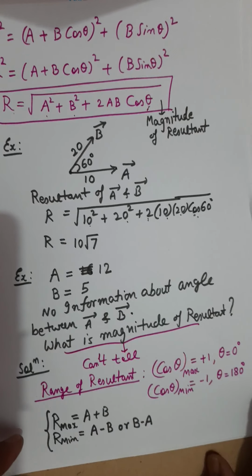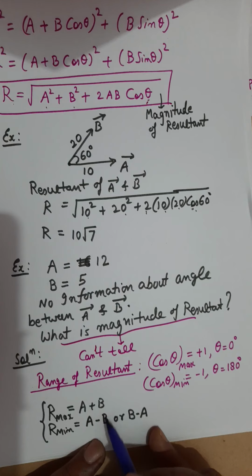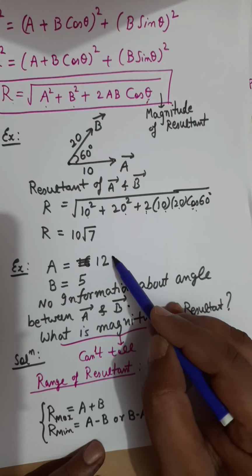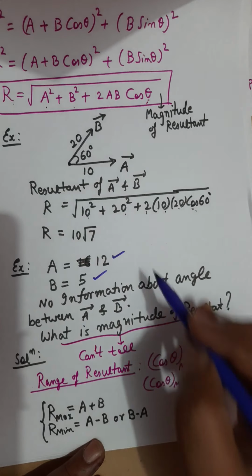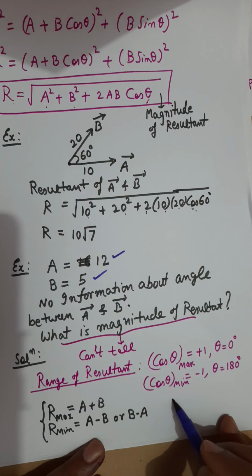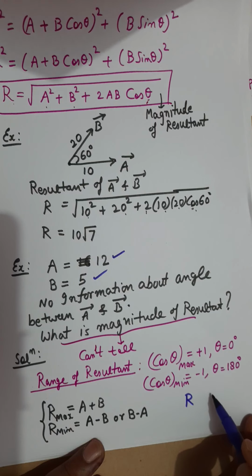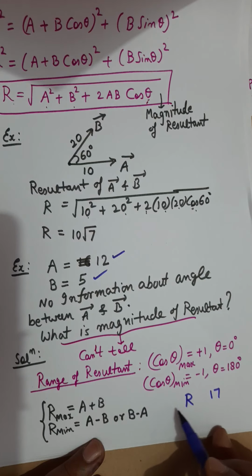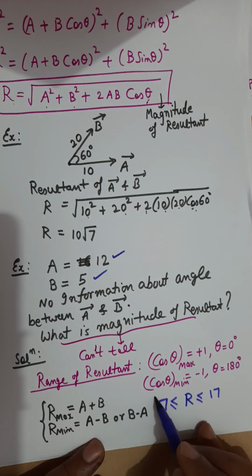And if you use this concept for this particular question, where A is 12 and B is 5, then you can tell that the resultant R has a maximum value of 17 and a minimum value of 12 minus 5, that is 7. That means R should be more than or equal to 7 and less than or equal to 17.